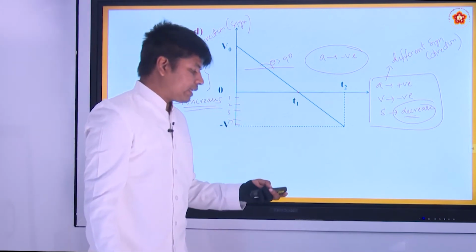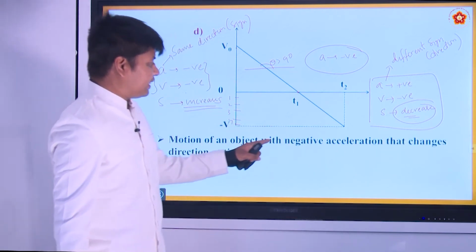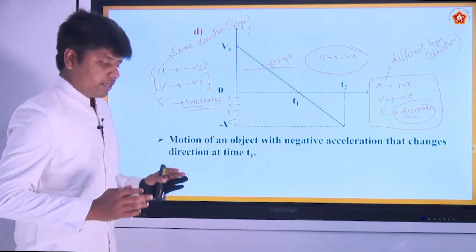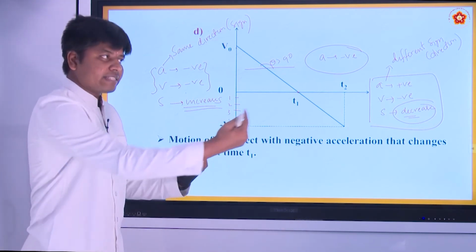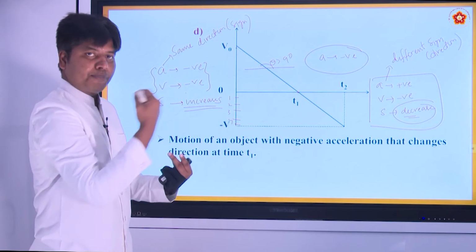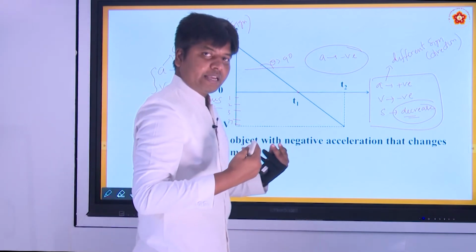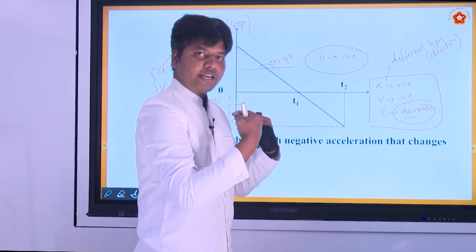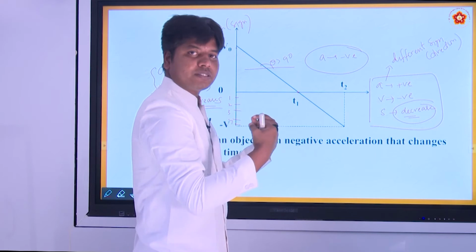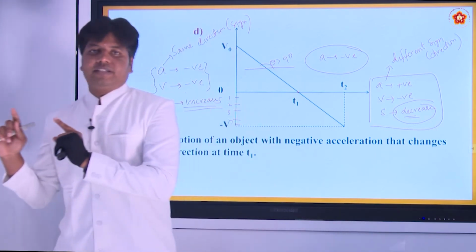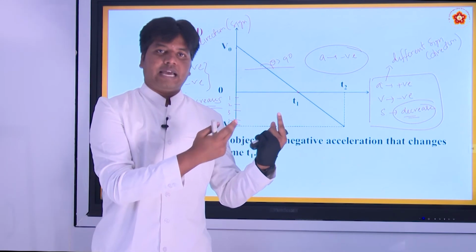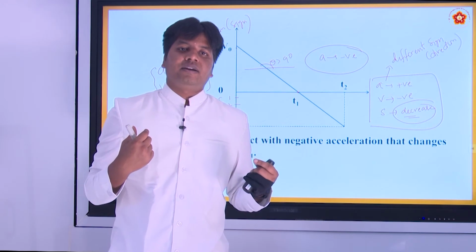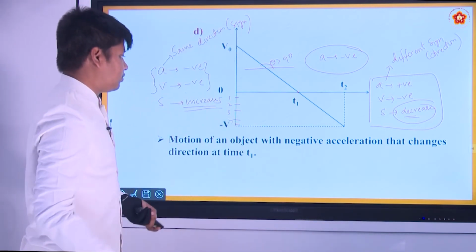So from this graph, what can we say? Motion of the object with negative acceleration that changes direction at time t1, because if I am moving in this direction and the force is applied on me in the opposite direction, I will move and I will stop at one point. After this time t1, I turn around and move in the opposite direction, because I cannot withstand the force. I have to halt at one time and come back. All right. So this is how it is depicted.